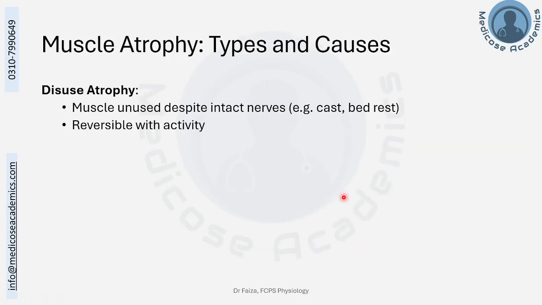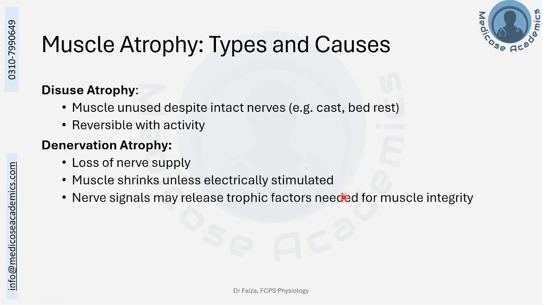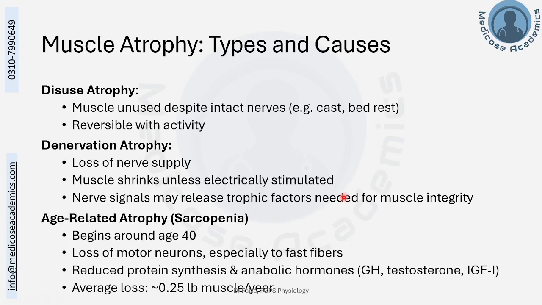Muscular atrophy because of disuse is reversible with activity. Denervation atrophy is reversible up to a limit, but after prolonged denervation, it will be irreversible. This is caused by the loss of trophic factors which were coming from the motor neuronal ends for the skeletal muscles, as well as because of the disuse.